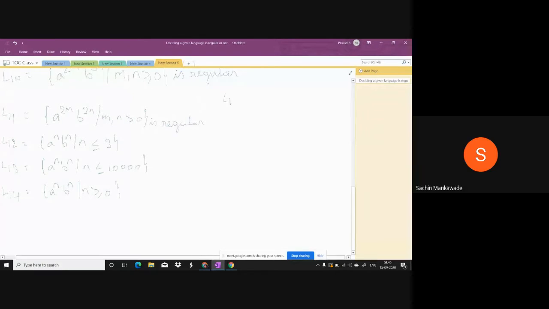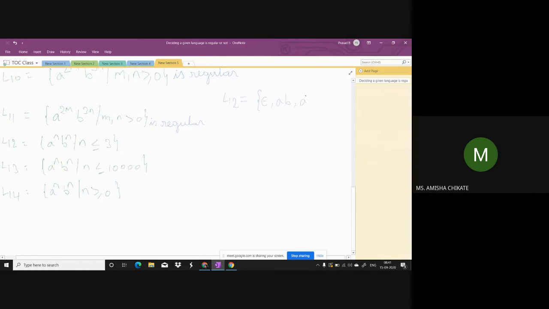Amisha ji, what is the smallest value of n in L12? It can be 0. If n is 0, what is the smallest string then? Epsilon. Very good, epsilon the smallest string. After this, AB, good.